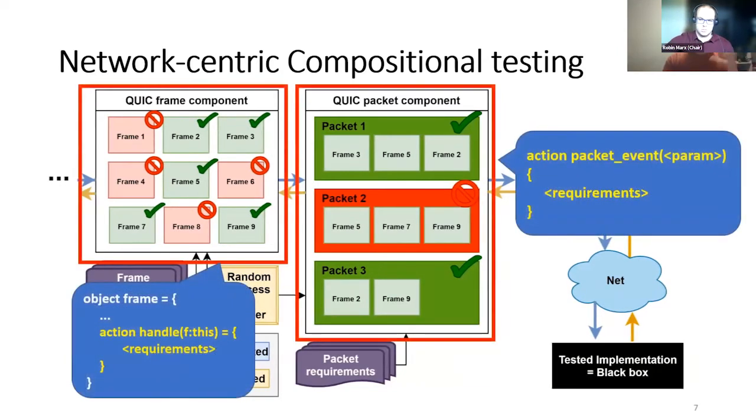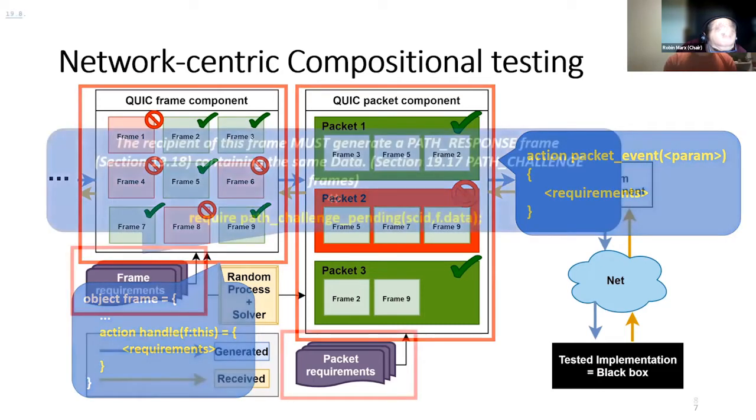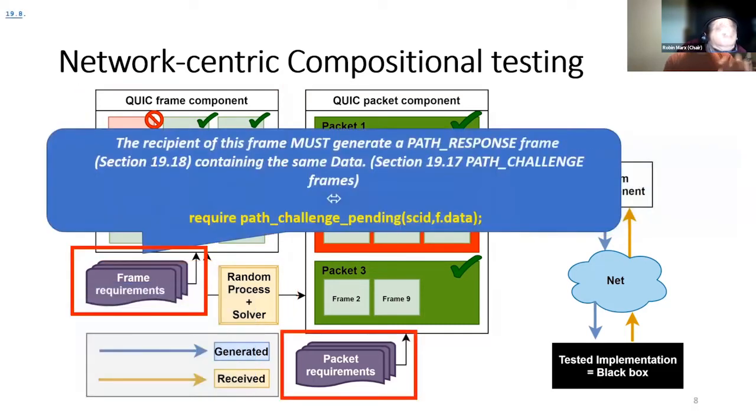We can see on the figure below the frame and the packet component. We can see that the input of the packet component are the frames produced by the frame component. Each of these components will typically define an action to group and model all the specification requirements related to that component. This set of requirements is manually extracted from the specification and then formally modeled through IVy.